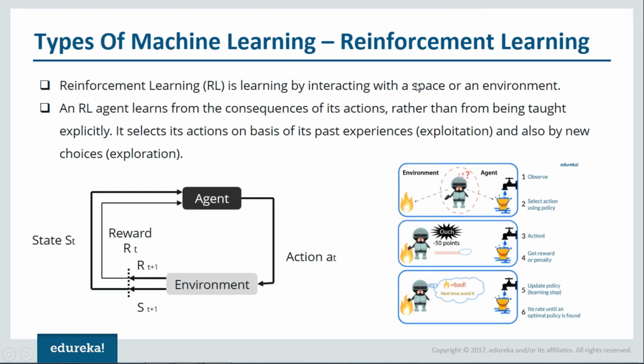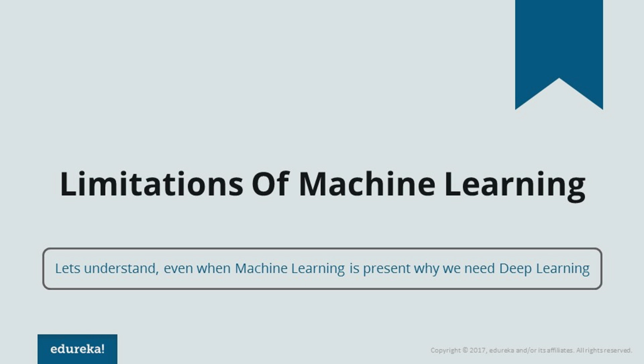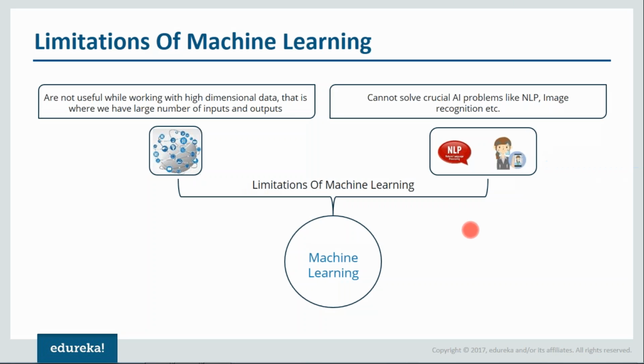So let us move forward and understand, when we have machine learning, why do we need deep learning? That is, we'll look at various limitations of machine learning. The first limitation is high dimensionality of the data. The data that is now generated is huge in size, so we have a very large number of inputs and outputs. Due to that, machine learning algorithms fail. They cannot deal with high dimensionality of data, or data with a large number of inputs and outputs. There's another problem as well: it is unable to solve crucial AI problems, which can be natural language processing, image recognition, and things like that.